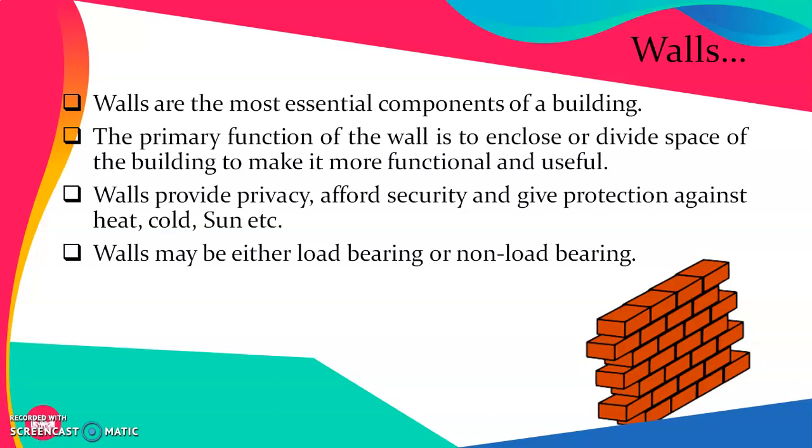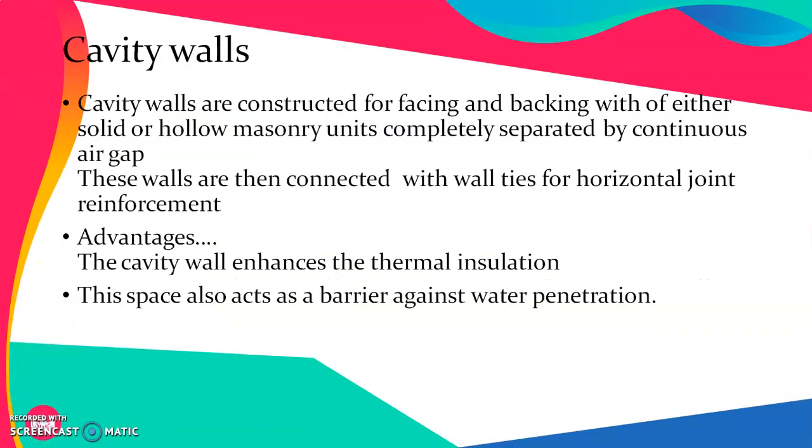So let's try to understand some very special kinds of walls. Even though they are not conventionally used, they are more than handy to know. So we will start with cavity walls. The name itself suggests that such walls consist of a cavity. Cavity walls are constructed with facing and backing of either solid or hollow masonry units completely separated by a continuous air gap. These walls are then connected with the help of wall ties or horizontal joint reinforcement.